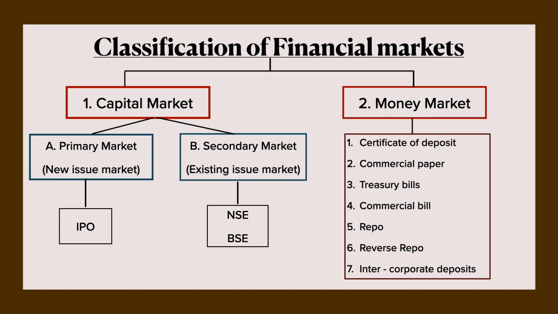So last class we had started with what is a financial market and what are the features of financial markets, correct? So today we'll be studying about the major classification of financial market. This is your section C question, classification of financial markets. So how many types of markets are there? Two. One is capital market and the other is money market. Under capital market we have two subdivisions called primary market and secondary market.